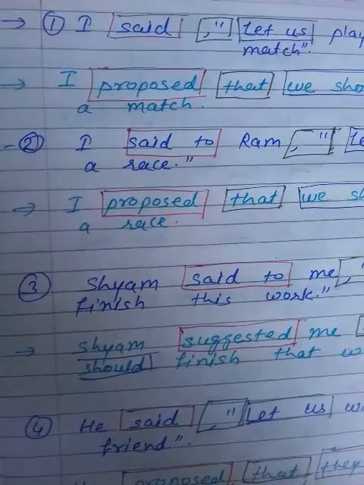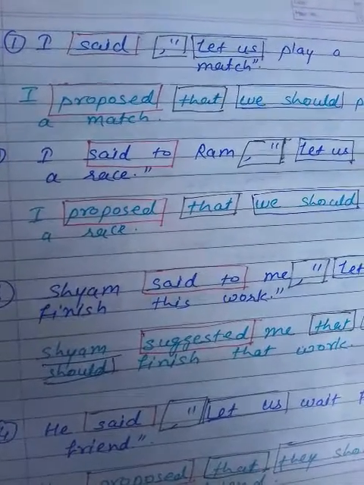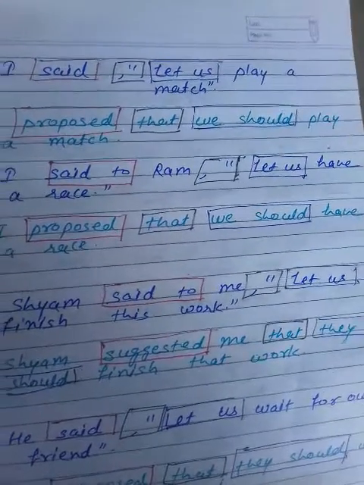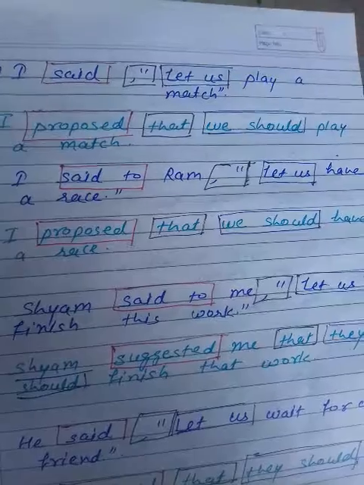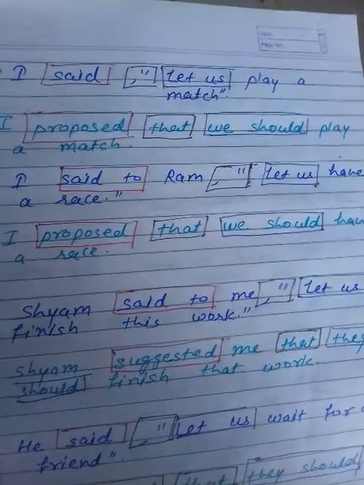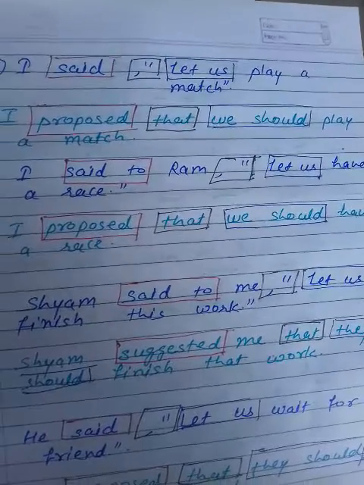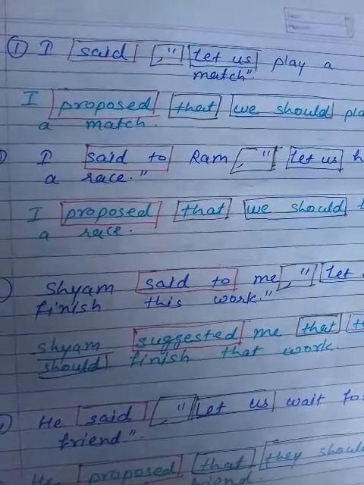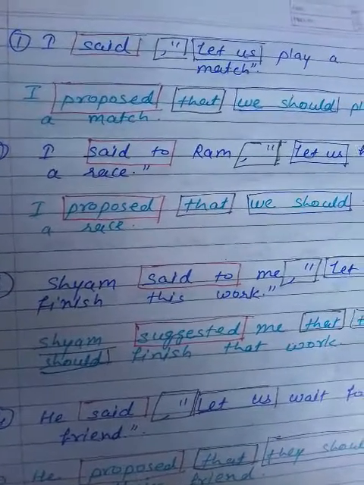Now, second example. I said to Ram, "Let us have a race." So I make a proposal to Ram. Now we are going to change it into indirect speech. I proposed that.